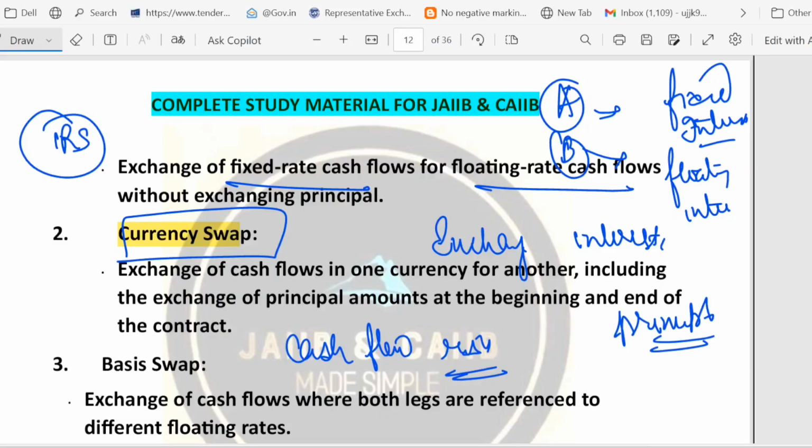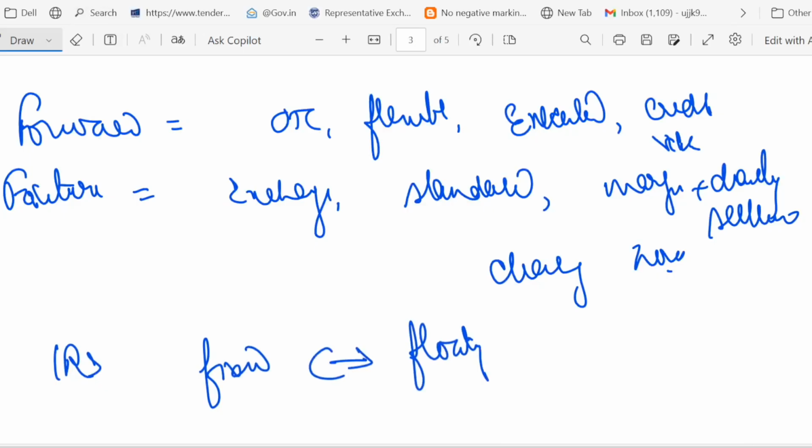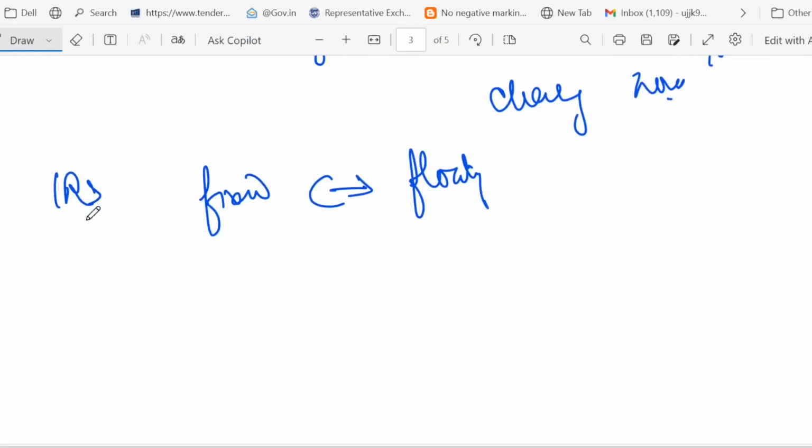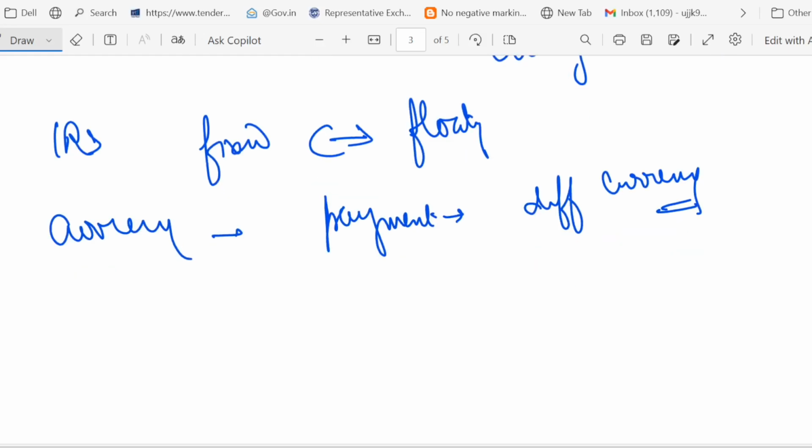So remember the key points. Future pricing is equal to spot plus carry minus income. Remember, carry means cost minus income. Swaps exchange cash flow between two parties using a notional amount. Main swap types are IRS, where just remember, fixed is swapped with the floating. This is called interest rate swap. And the second kind of swap we have is called currency swap, where we make payment in different currency. And swaps are used to transform cash flow and manage long-term financing risk.